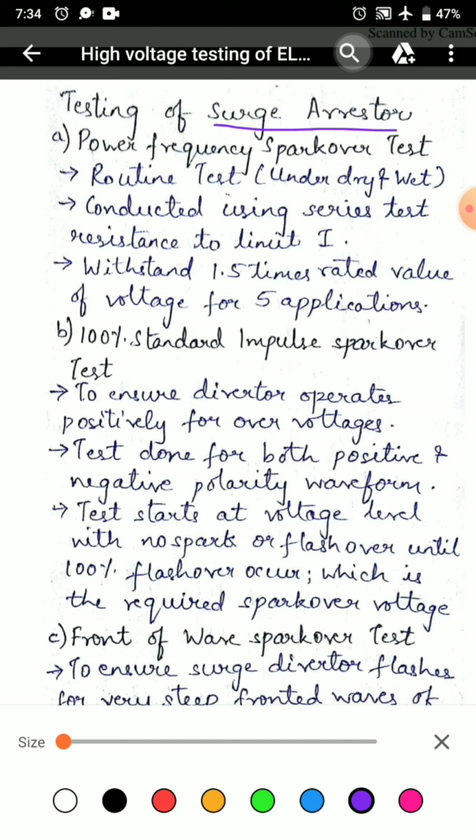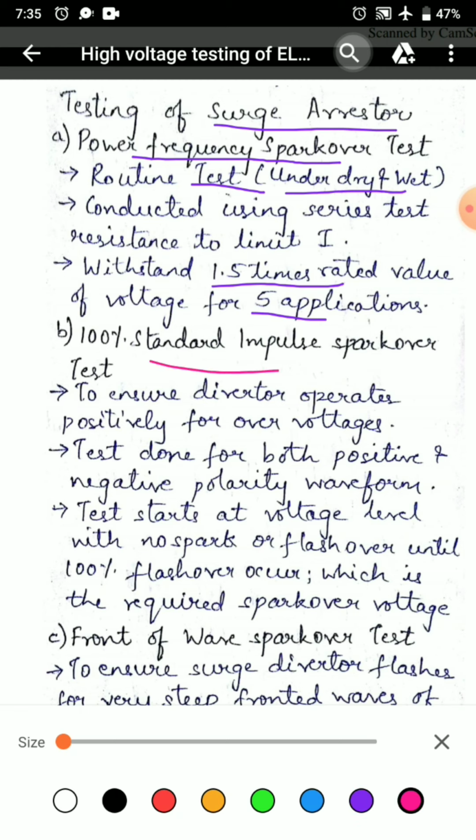In this testing of surge arrestor or surge diverter, the first one is power frequency spark over voltage. This is a routine test. The arrestor has to withstand at least 1.5 times rated value of voltage. The voltage is applied for 5 successive applications. The test is done under both dry and wet conditions.